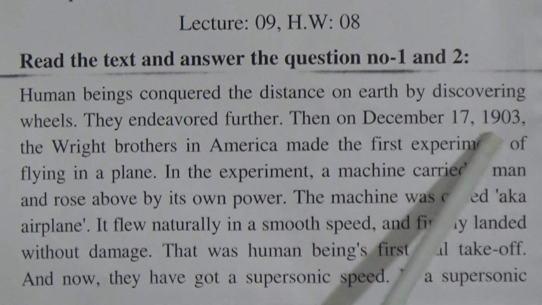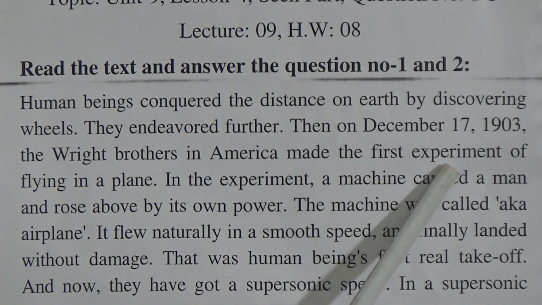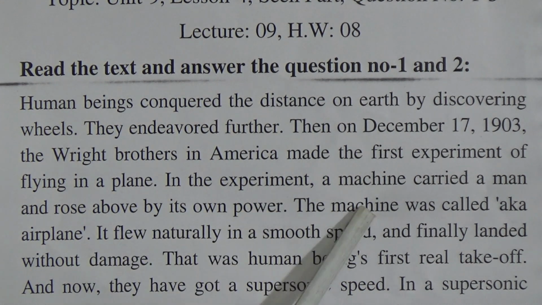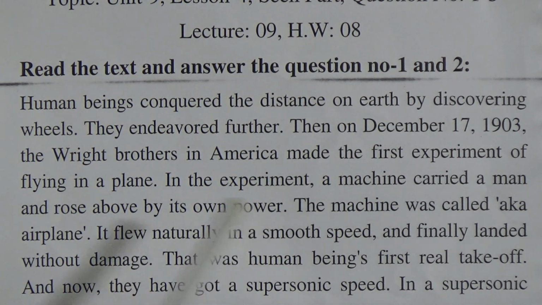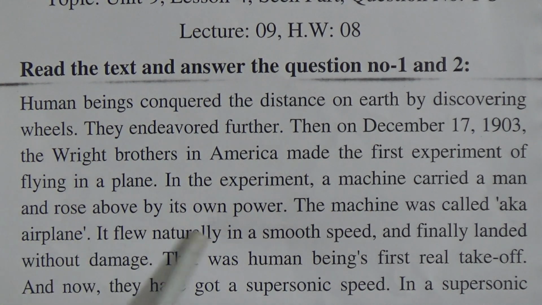Come to the text. Then on December 17, 1903, the Wright brothers in America made the first experiment of flying in a plane. In the experiment, a machine carried a man and rose above by its own power. Look at the word rose, means moved upwards above by its own power.